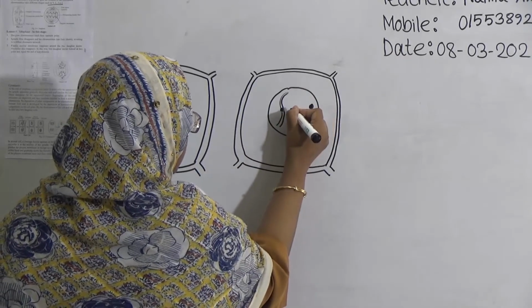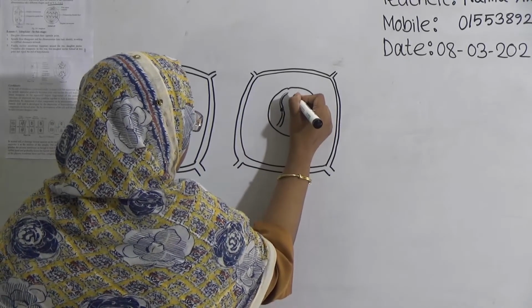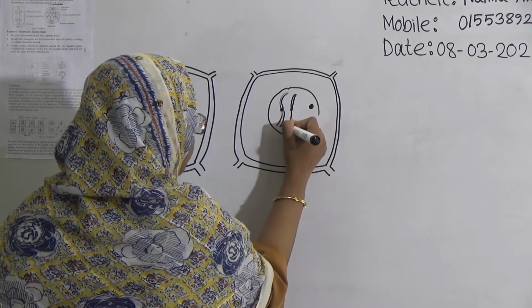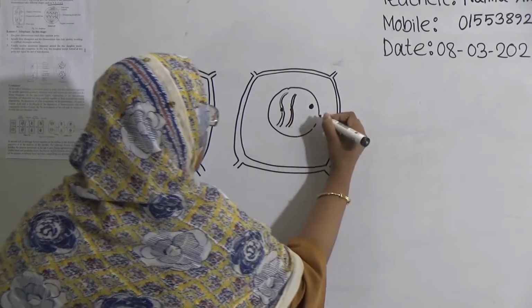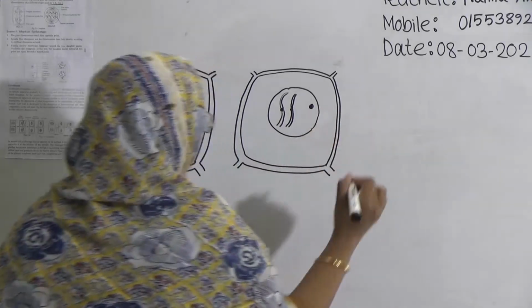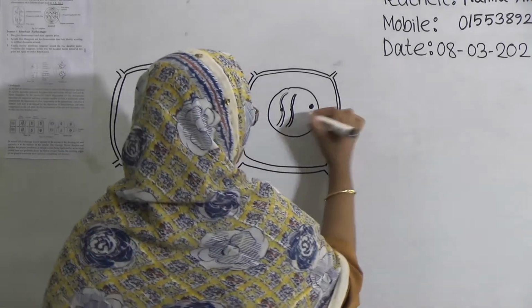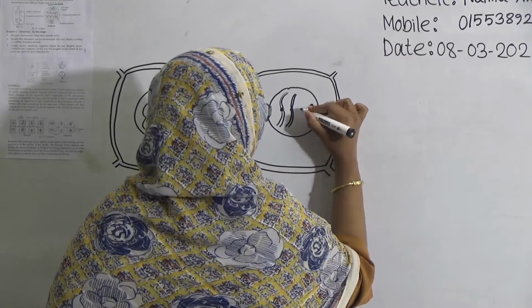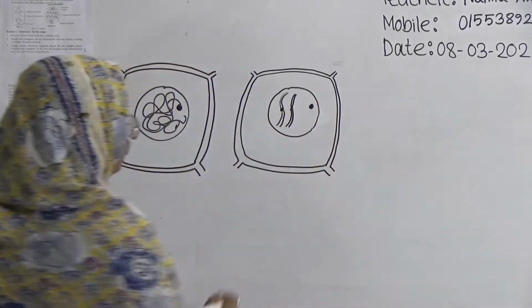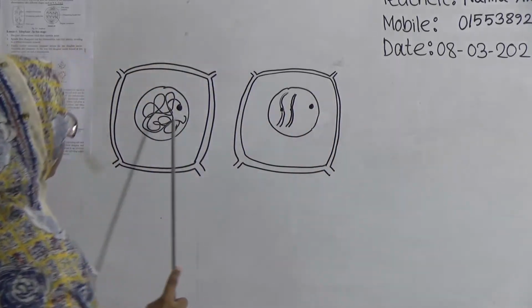When you draw the picture, at first you have to decide how many chromosomes you will take, and you have to continue with that chromosome number till the end. Here I will take 2 chromosomes. Look here.